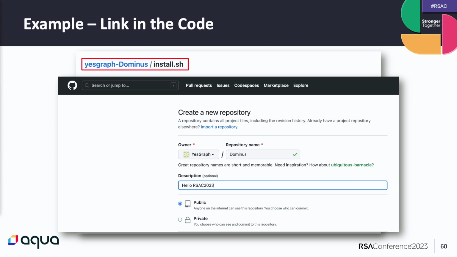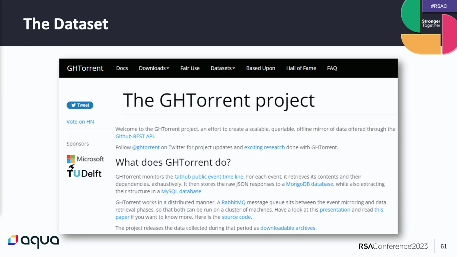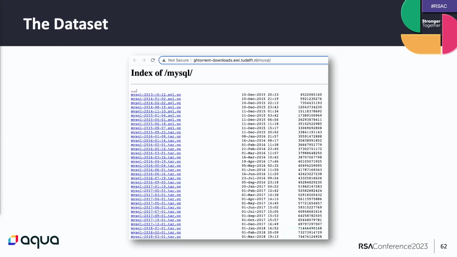Now, in order for an attacker to really exploit this issue worldwide, let's call it, he needs to know the previous name of the repository. For that, he can use the GHTorrent project. This project records all public activities on all public repositories in GitHub, like commits and pull requests. This is a goldmine for researchers and attackers. You can see here we have download links of specific months and years, and each link here contains millions of repositories. So what did we do with this information?